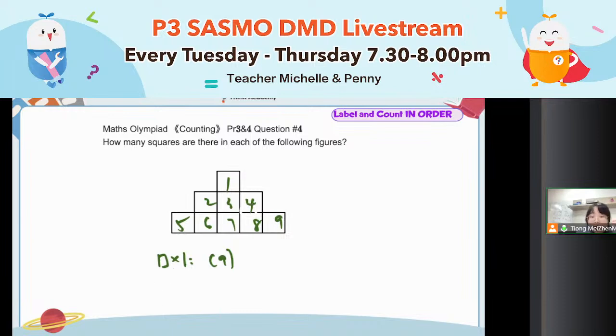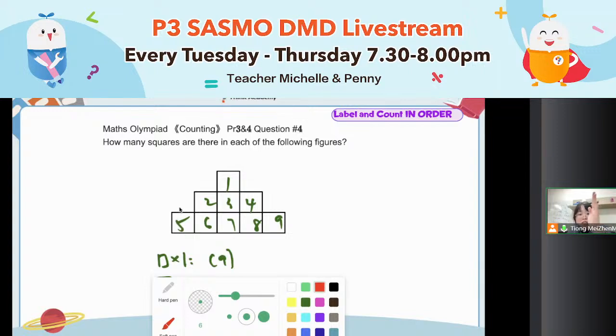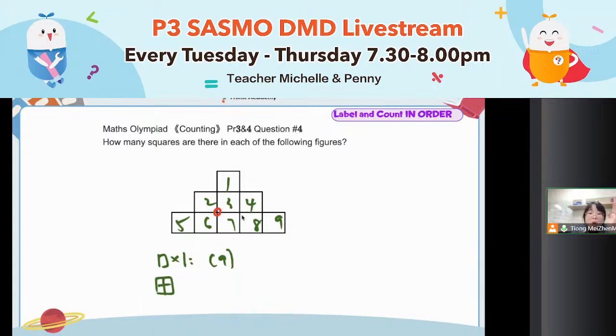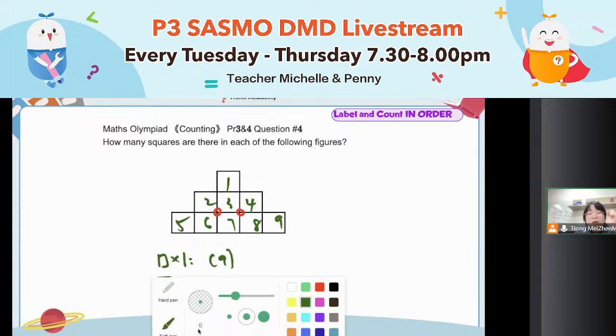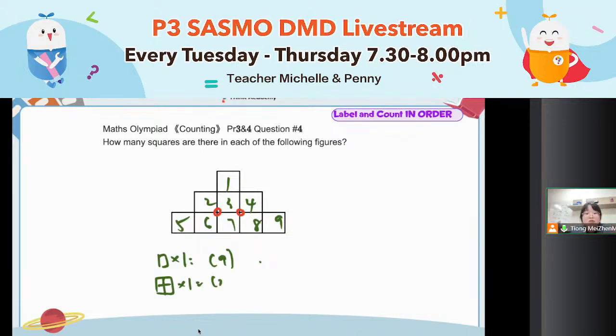2 by 2 square. So what you need to do when you have a 2 by 2 square? You need to circle the middle. So here, circle the middle. You observe, like a photostat machine, observe from the left to the right in order. All together, you will have 2 by 2 squares. Okay, now, do you have an even larger square? 3 by 3 square. Is there a 3 by 3 square here?